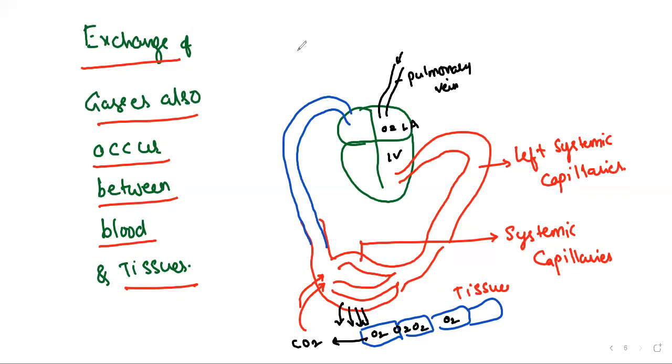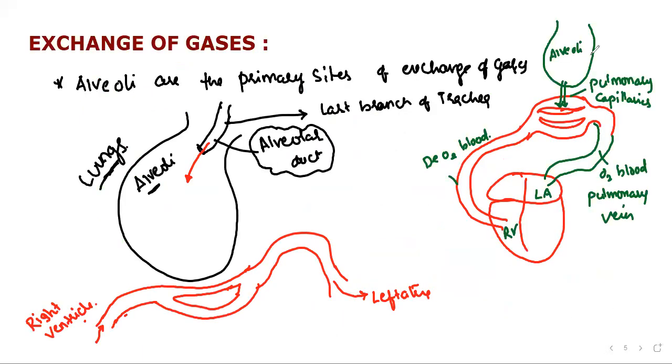We should write here: left systemic aorta, which gets branched in the form of capillaries. These are systemic capillaries, and this is the vena cava, maybe superior vena cava or inferior vena cava. So this is a model diagram which explains the total thing: oxygen is coming into the blood and carbon dioxide is going from the blood.